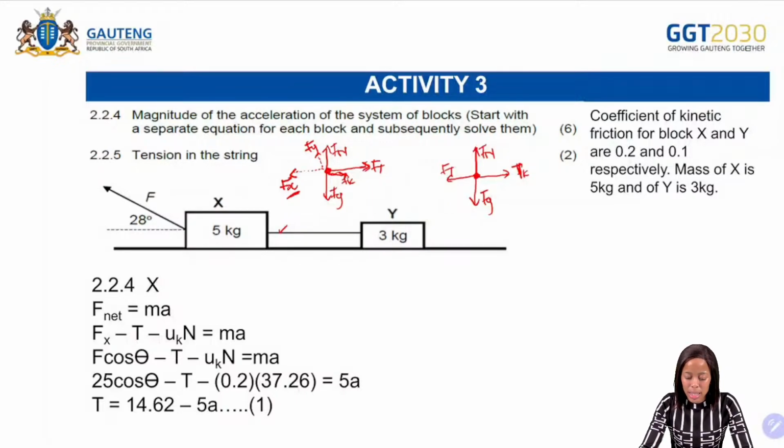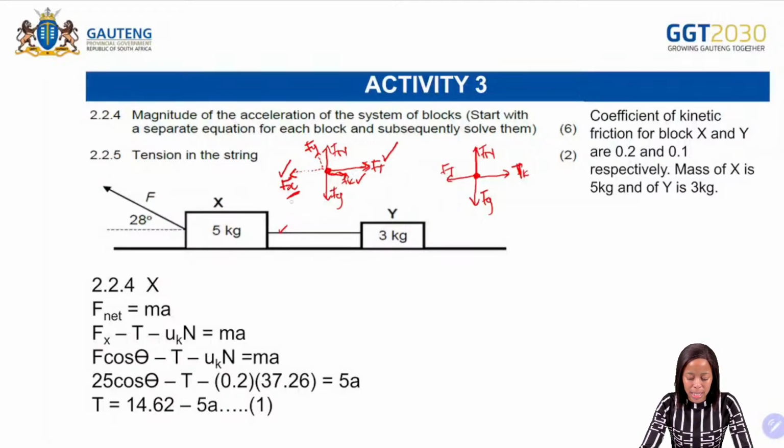Remember, we said we are going to focus on the horizontal forces. So what are the horizontal forces for X? We have Fx, we have Ft, and then we also have Fk. Those are the horizontal forces. So we are not going to be focusing on the normal force, gravitational force, and Fy. We just focus on the three forces, right? Now we are saying it's moving to the left-hand side.